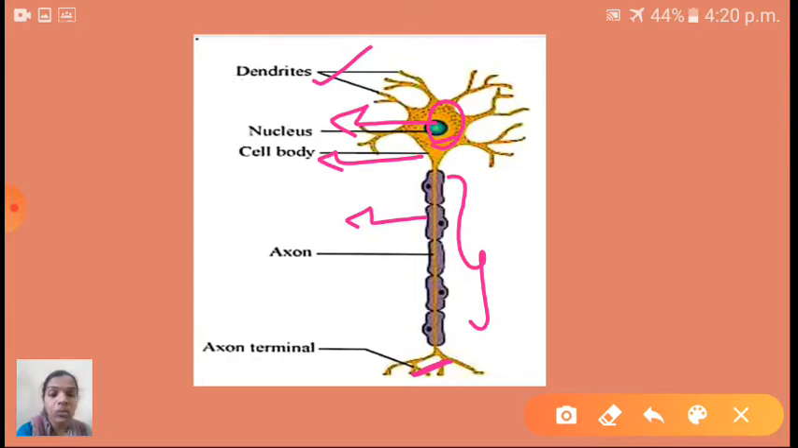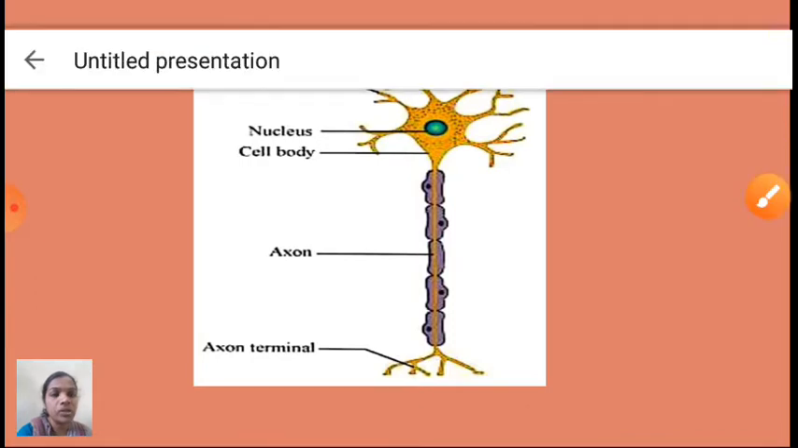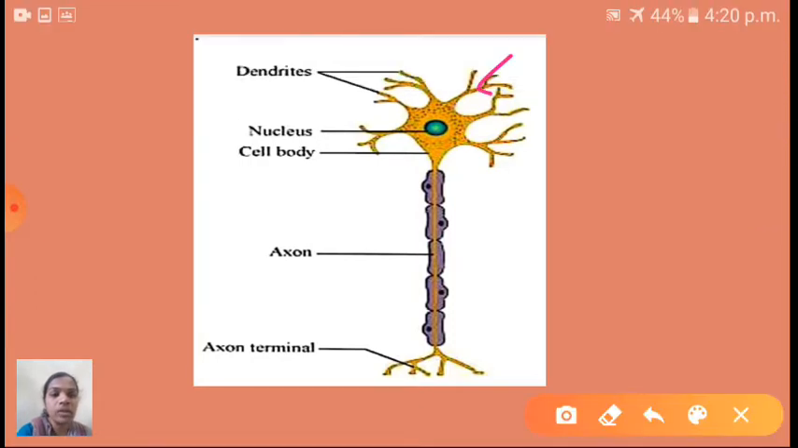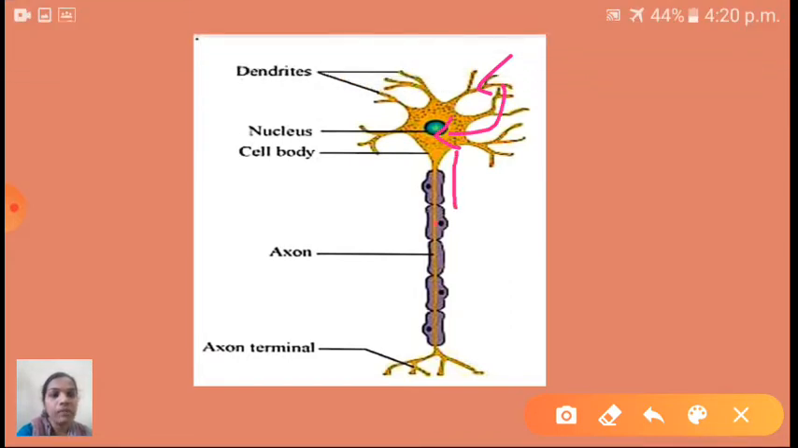When the electrochemical impulses are generated, see here children, afterwards they will pass to the dendrites. From the dendrites it will go to the cell body. From the cell body it will go to the axon. Okay children, from the axon where will it go? Very good, it will go to the axon terminal. From the axon terminal it will go to another nerve cell. In this way the electrochemical impulses will transmit from one place to another place. Understood children?